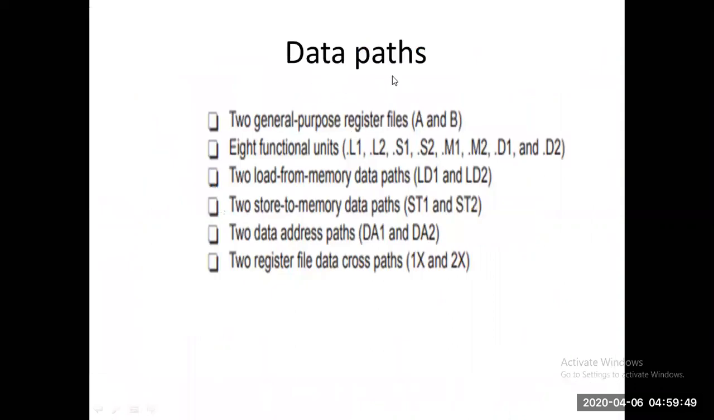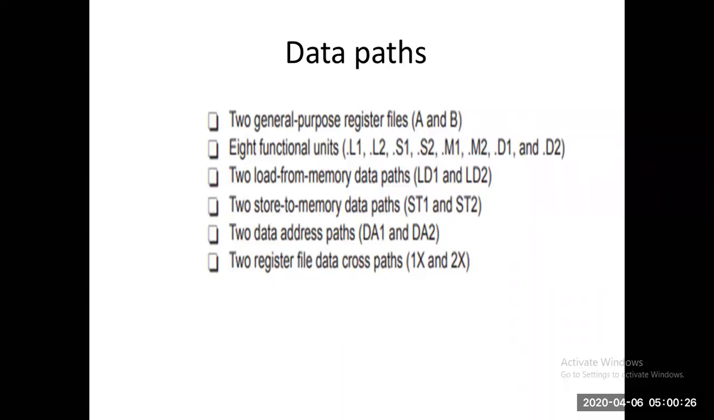So the data path, what it consists of, what we have discussed so far: two general purpose register files A and B, 8 functional units L1, L2, S1, S2, M1, M2, D1, D2, and to load from memory the data paths LD1 and LD2. So it will be loading 16-bit data from memory to register particularly. Load from memory to register, and storing is similar to your load and store instruction. Is that clear?